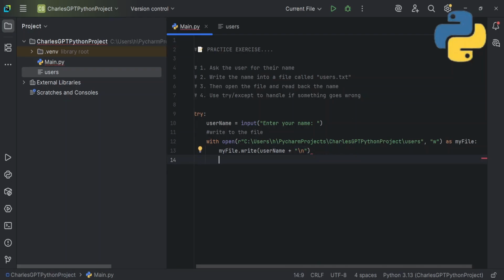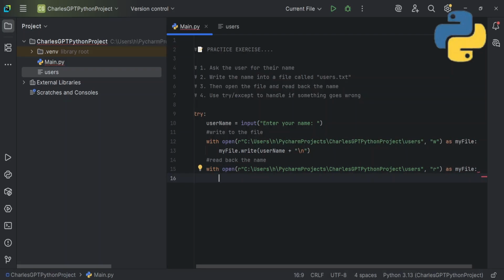So the next thing we're going to be doing is they said open the file and read back the name. Okay, now we're going to read back the name to the user. The same thing with open: I'll paste our file location and escape it. So they say read back the name. Then I'll do comma, this R, to read, as my file.